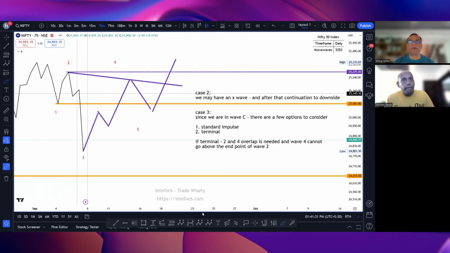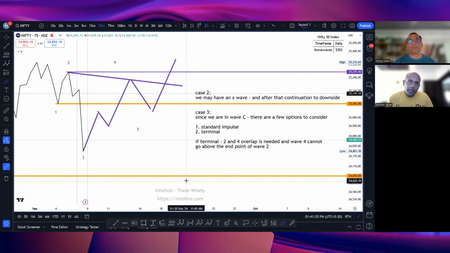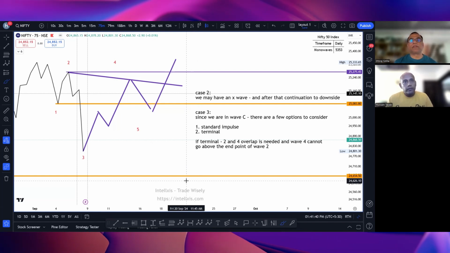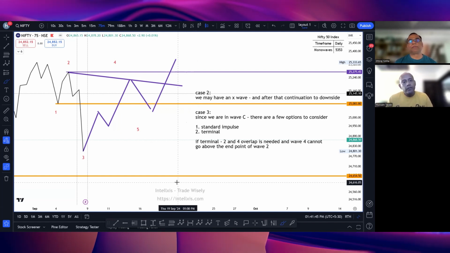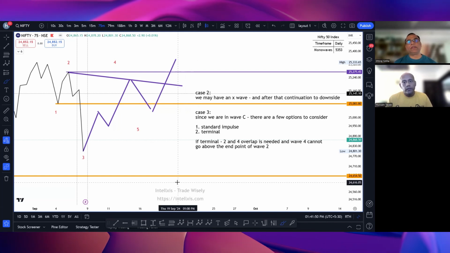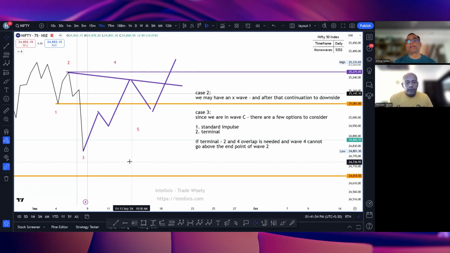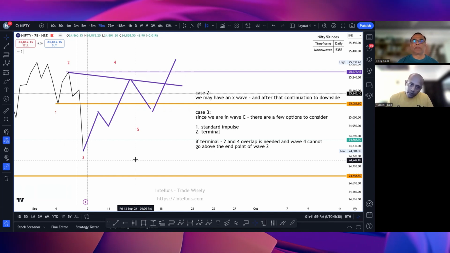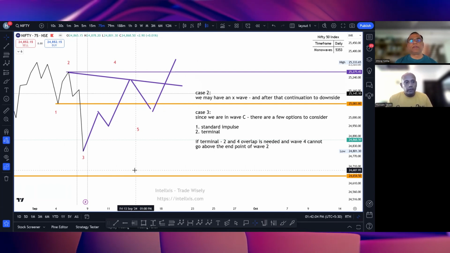But if we look at the higher probability, then we are talking about case 1, which is continuation to the downside, and there we may see up to 24,500. In that case, even lower, sir, but फिलहाल 24,500 ले लेते हैं. And case 2 is that we see a pullback and then again it goes down. When there is a pullback, then we have to see what the price is doing at 38% and 61% levels.